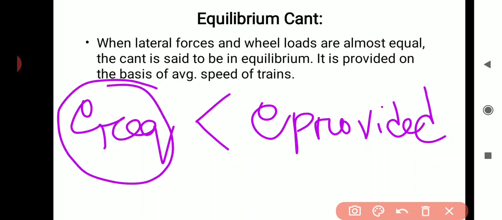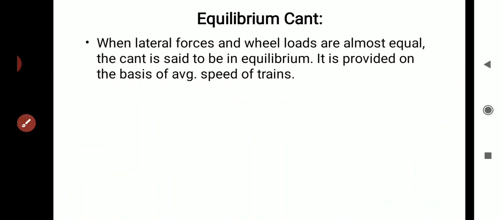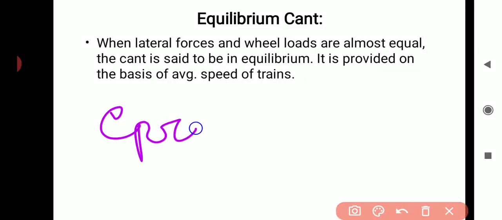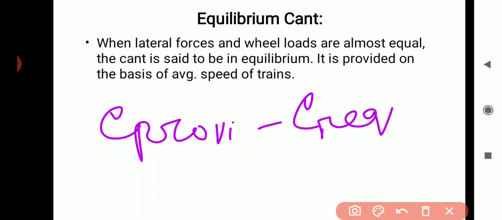Then the train moving with a speed less than the average speed will face the cant excess. That means it will face the excess super elevation. So here the difference between E provided and E required is known as cant excess.